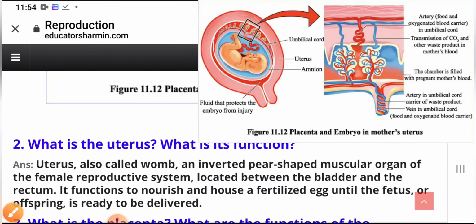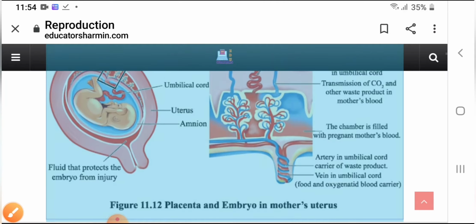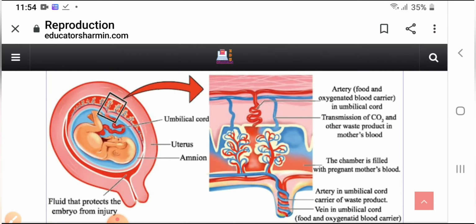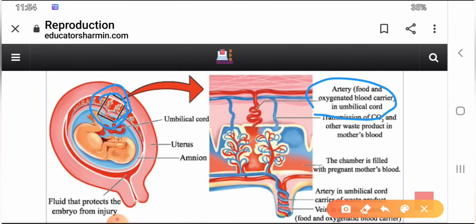So I'm going to show you the placenta, guys. This is a placenta. If you cut this part here, you see the oxygenated blood carried in the umbilical cord, and here is carbon dioxide and waste products in the mother's blood.